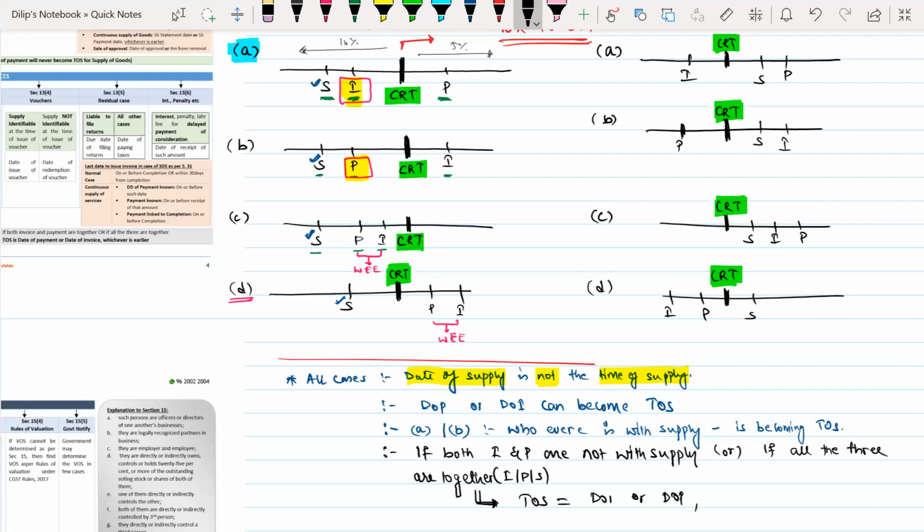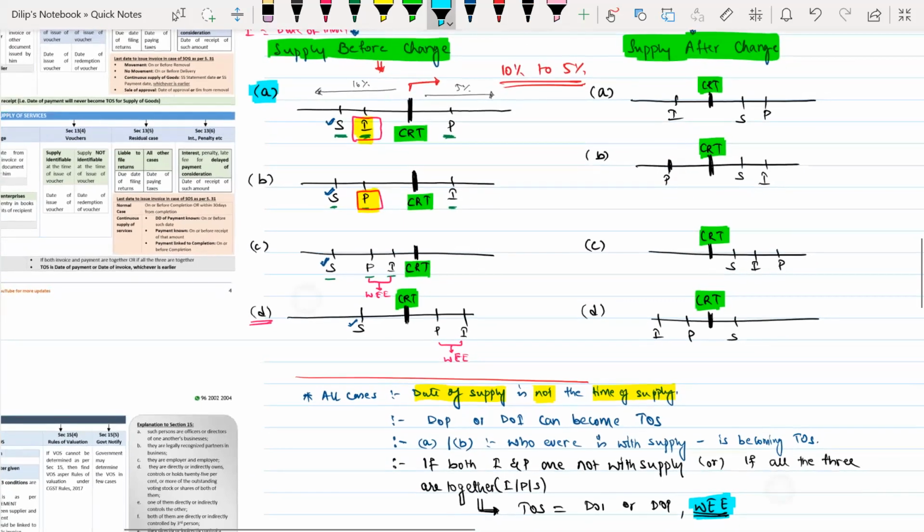The time of supply will be invoice or payment, whichever is earlier.